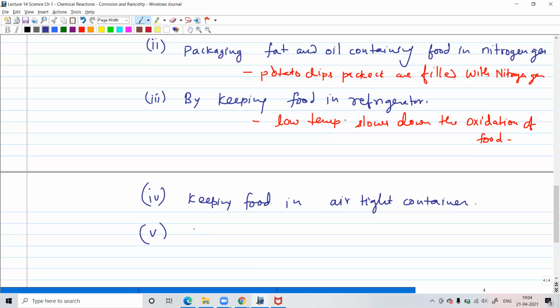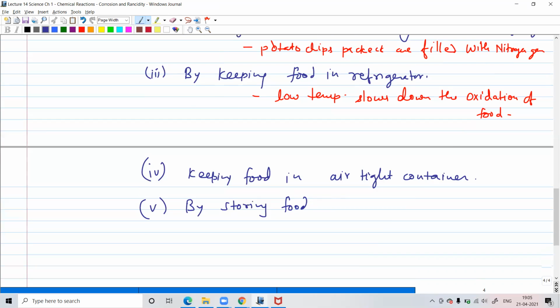Sir, is there any food which can be preserved for decades? Something edible. I have never seen that it is being preserved for decades. But something to drink, something like wine, not even wine. There are some drinks which they keep fermented for years and then still people drink it.